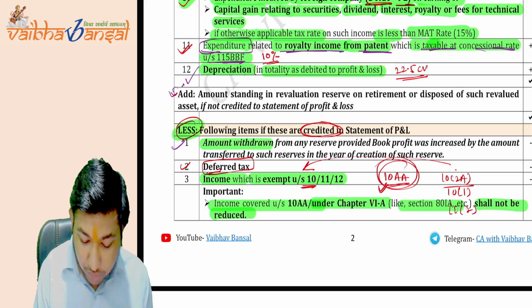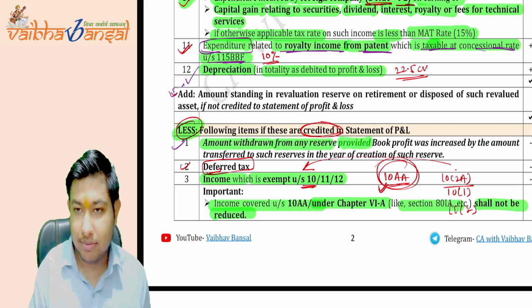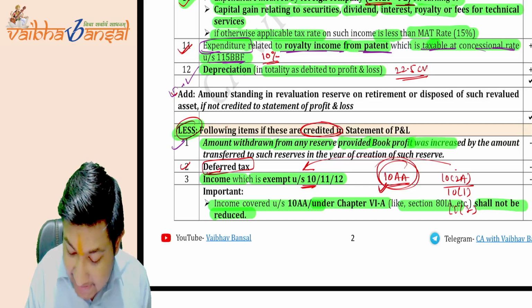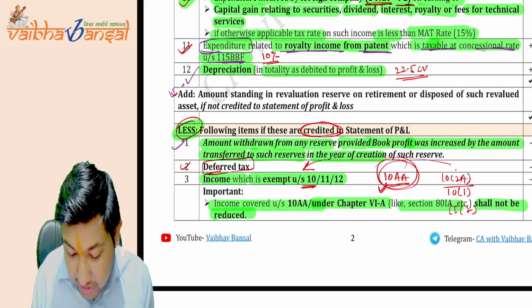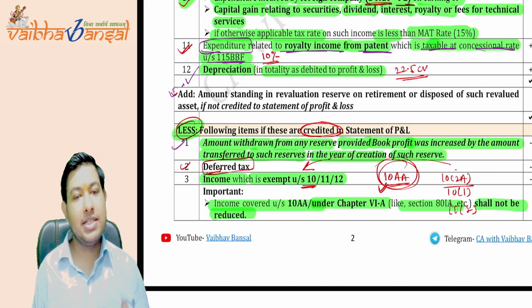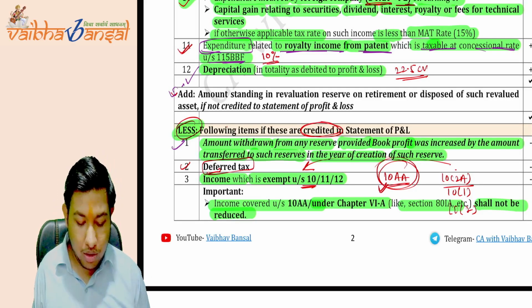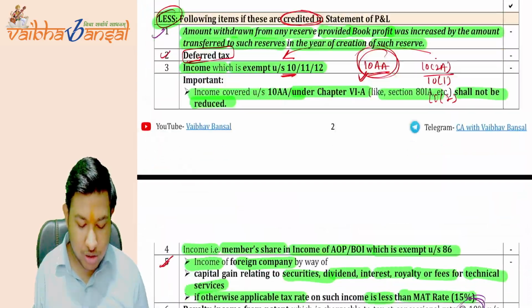Amount withdrawn from any reserve, provided book profit was increased by the amount transferred to such reserve in the year of creation of such reserve. Is this clear to you all? Now we have completed each point. Just 2 points are left.